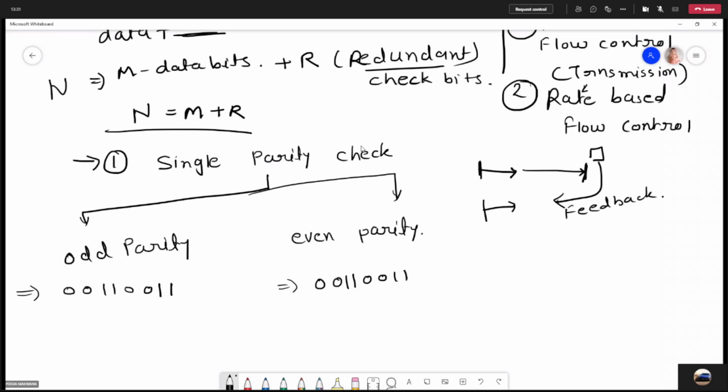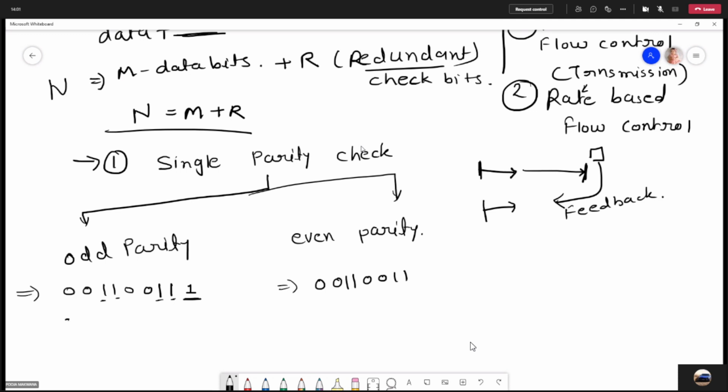Sorry. So here, if your data link layer is using odd parity, the number of ones in the message should be an odd number of ones. So here we have 4 ones, that is an even number of ones. So to make this an odd number of ones, we can add 1 as a parity bit, right, to make it odd parity.